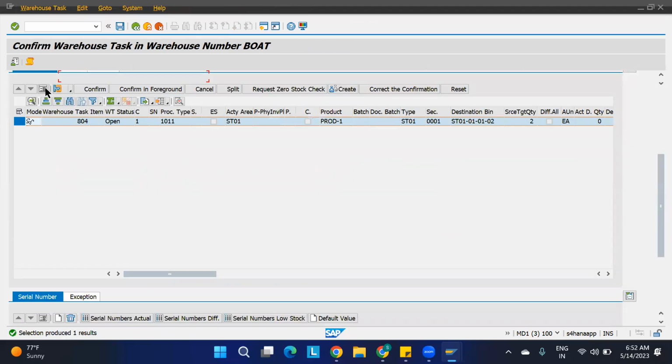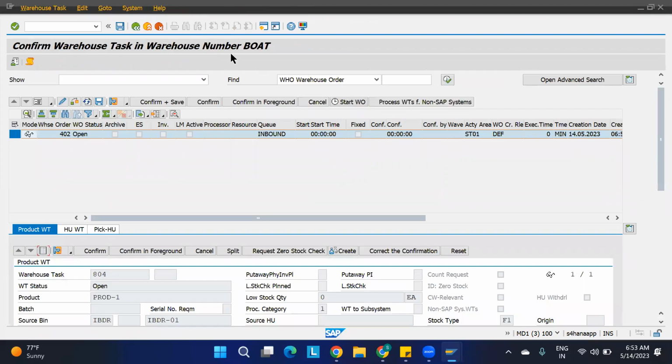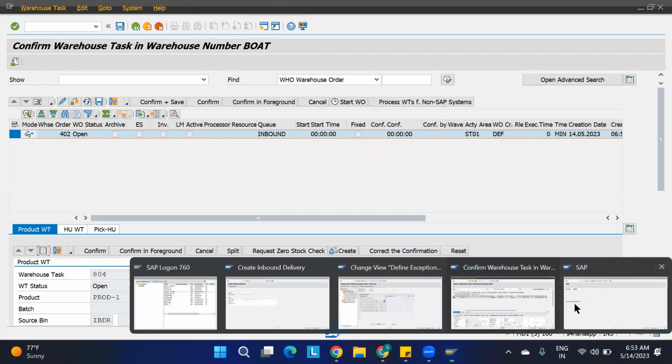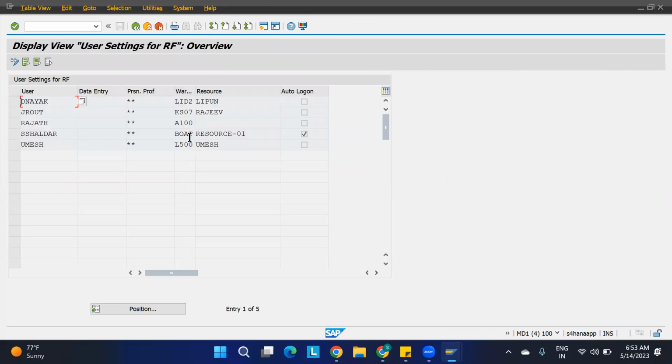Here I have to see for which bin it is going. Okay, this is going for this bin. I want to do it through the RF UI now. Just go to the user transaction, /n/scw/user.